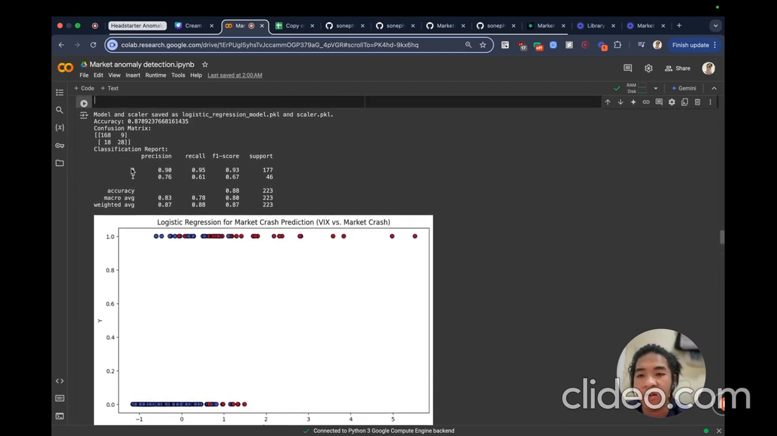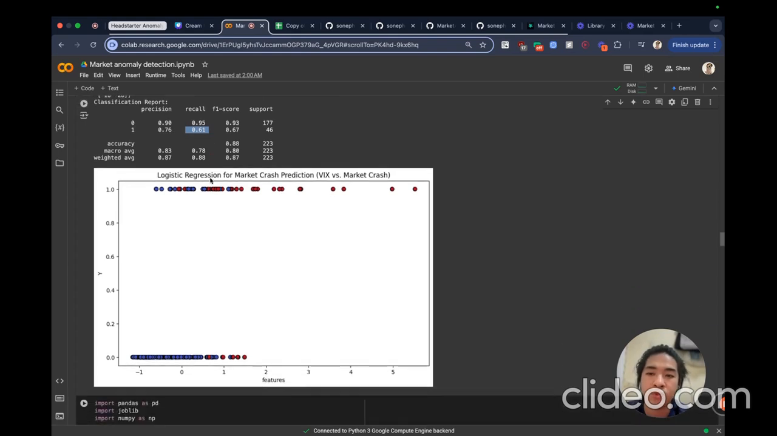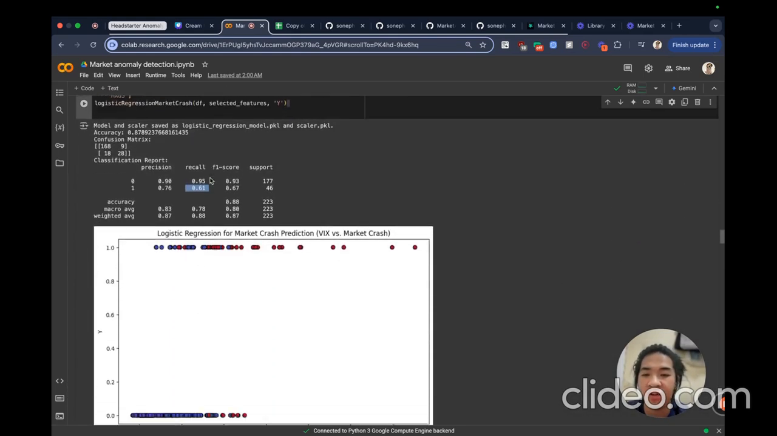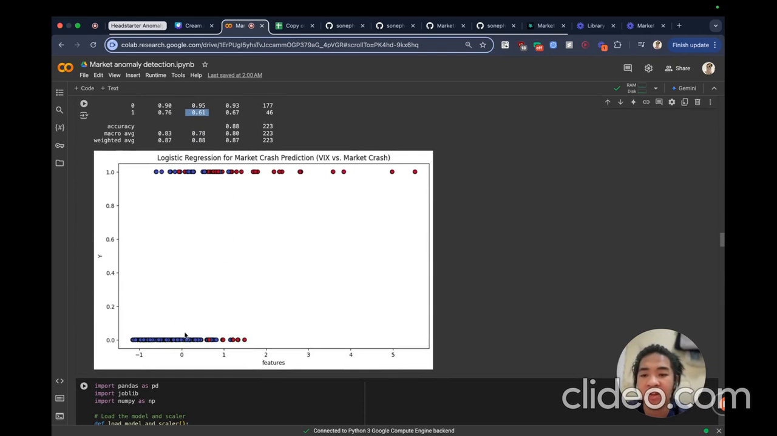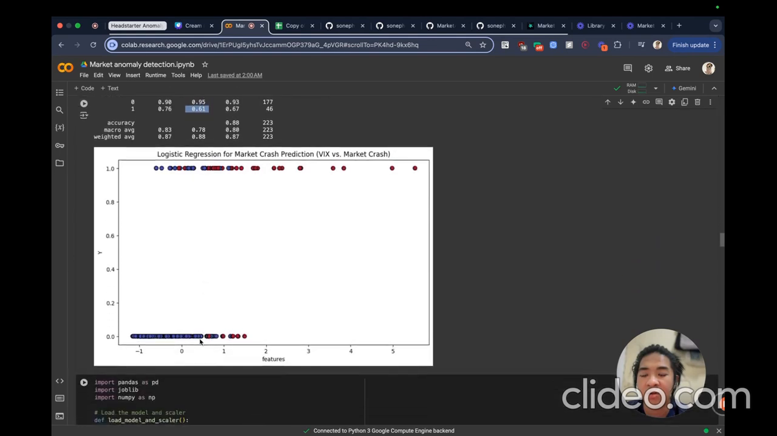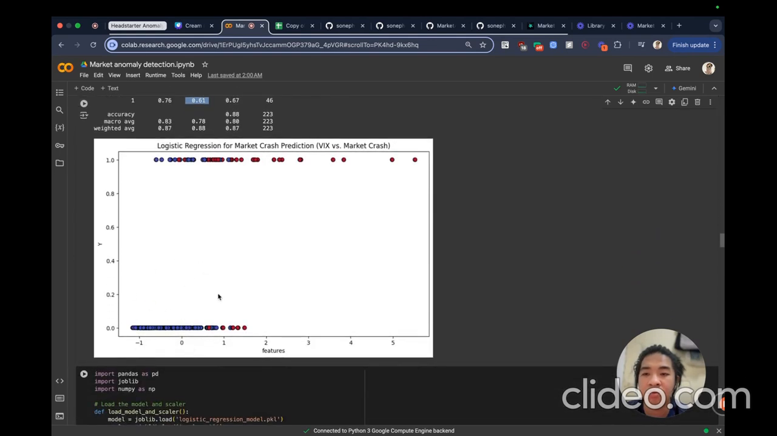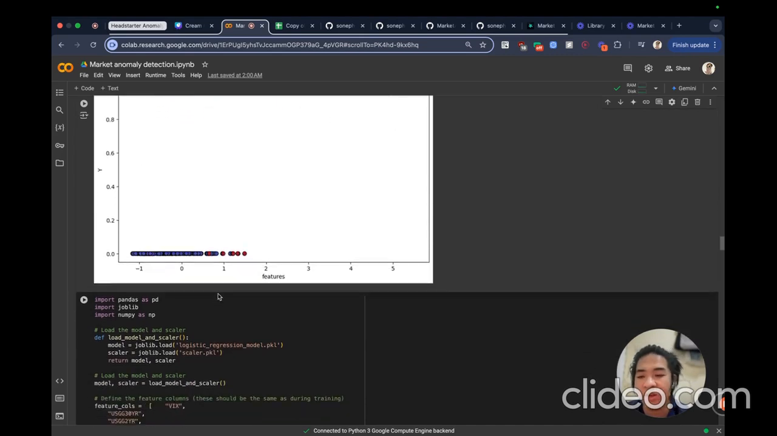Like I said, for 0, no crash, it is predicting okay. I would say good because it's over 90%. But when it comes to market crashes, it's not performing really well because it's not recalling the information very well. So I might need to look into that more so that I can give a better value. And I can see from here that we have more no-crashes than crashes.